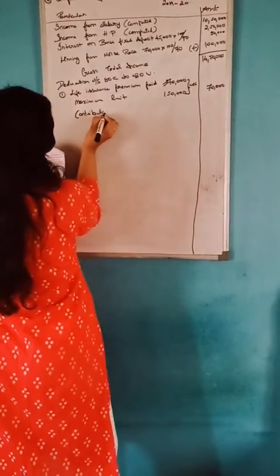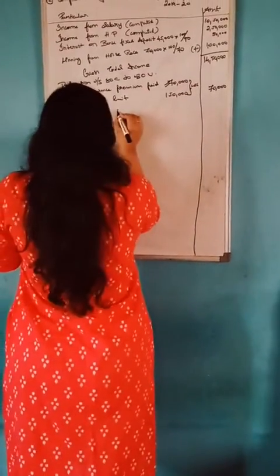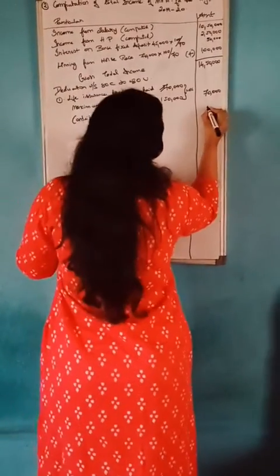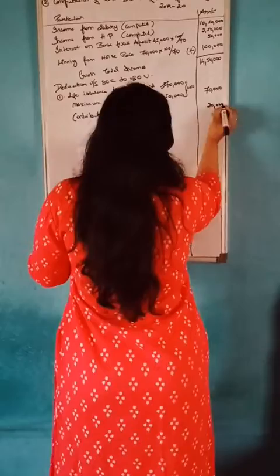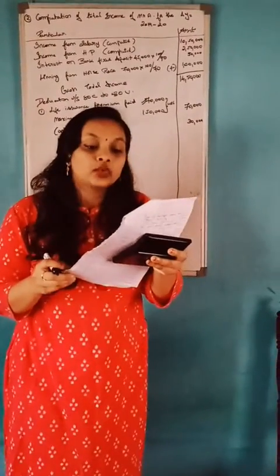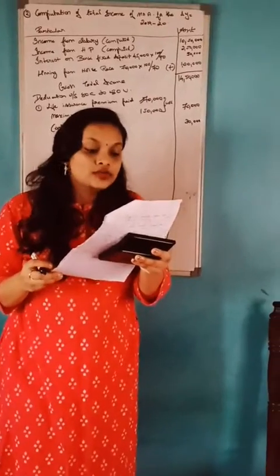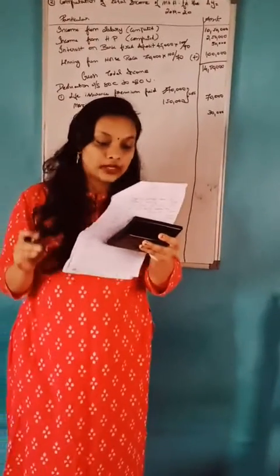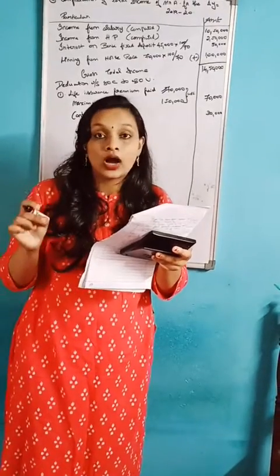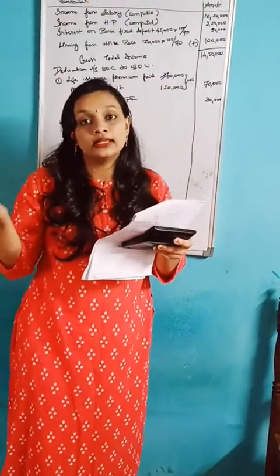Contribution to PPF, that is 30,000. Next one is rent paid towards resident house, rupees 12,000 per month. He does not own any resident house. This we can see later.